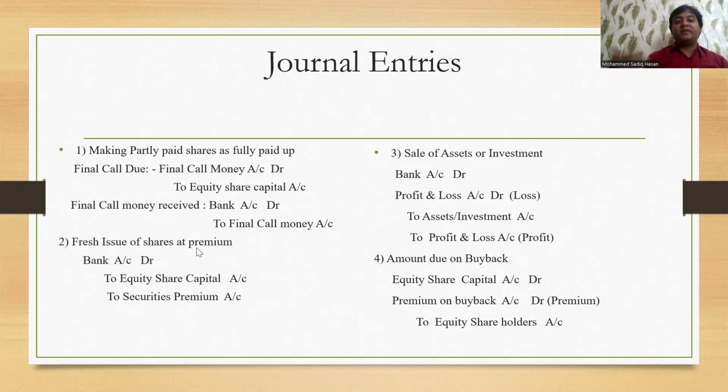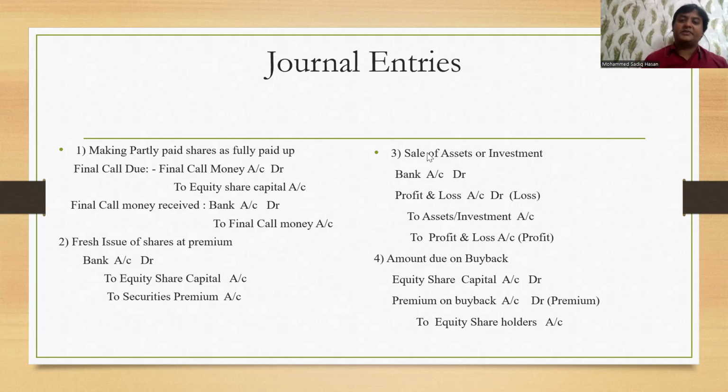Then coming to fresh issue of shares. When the company goes for fresh issue of shares to new equity shareholders, it is usually at a premium. Suppose a 10 rupees share, you are issuing at 12 rupees. So 2 rupees is the extra money you're getting, that is supposed to be securities premium amount. The entry will be: you're receiving money, bank account debit; you're issuing shares, debit what comes in, credit what goes out. So you're giving equity shares, credit equity share capital account, and then the extra money you're getting, that is called securities premium. That is a profit for you, so credit all income and gains. Easy.